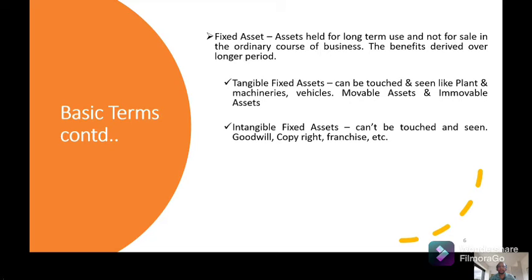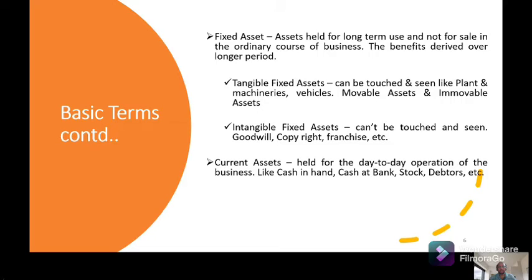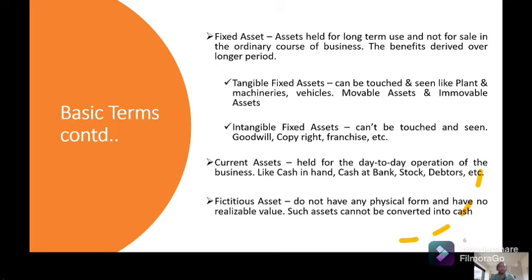Again, fixed assets are tangible fixed asset and intangible fixed asset. Tangible fixed asset can be touched and seen, like land, building, plant and machineries, vehicles. All these are tangible fixed assets. Intangible fixed assets are goodwill, copyright, franchise. Franchise, you might have seen KFC, McD, Domino's, all these are franchises. Current assets are normally held for the day-to-day operations like cash at bank, cash in hand, stock. All these are current assets.